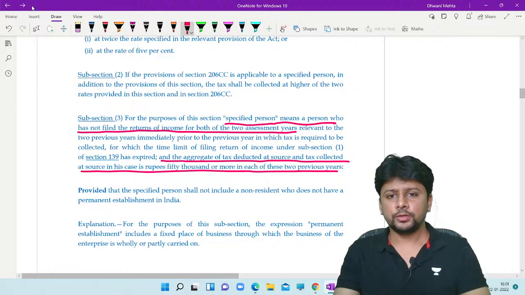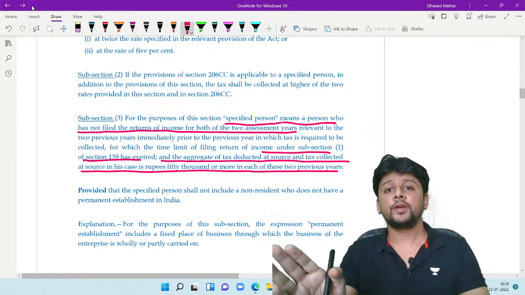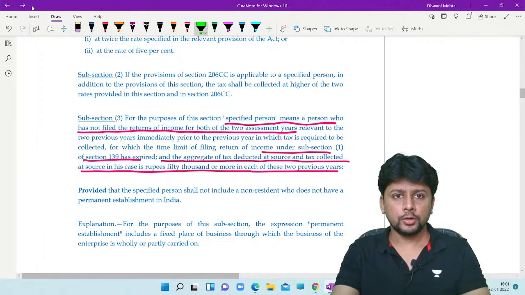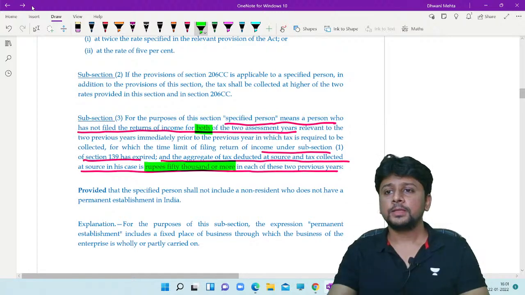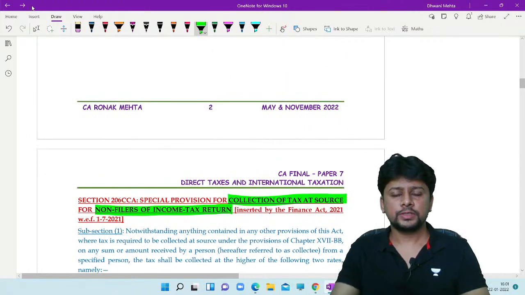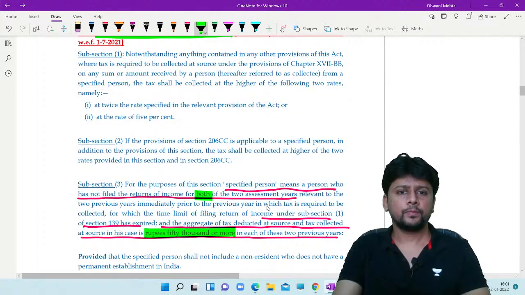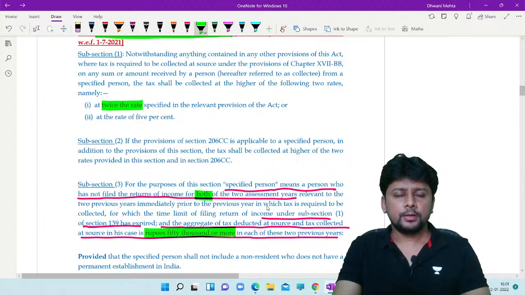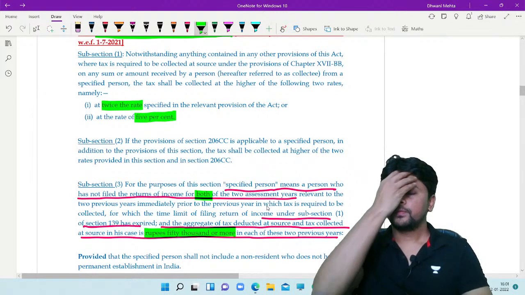The time limit under section 139(1) has expired and you have not filed a return of income for both the two assessment years, and your TDS plus TCS amount is greater than or equal to 50,000, then you are covered by 206CCA, which says twice the rate given in the TCS section or at the rate of 5%.